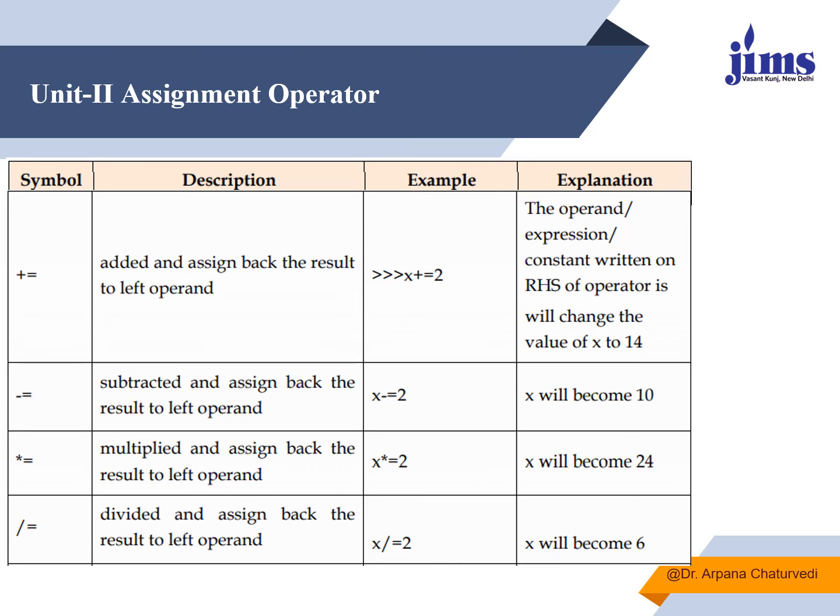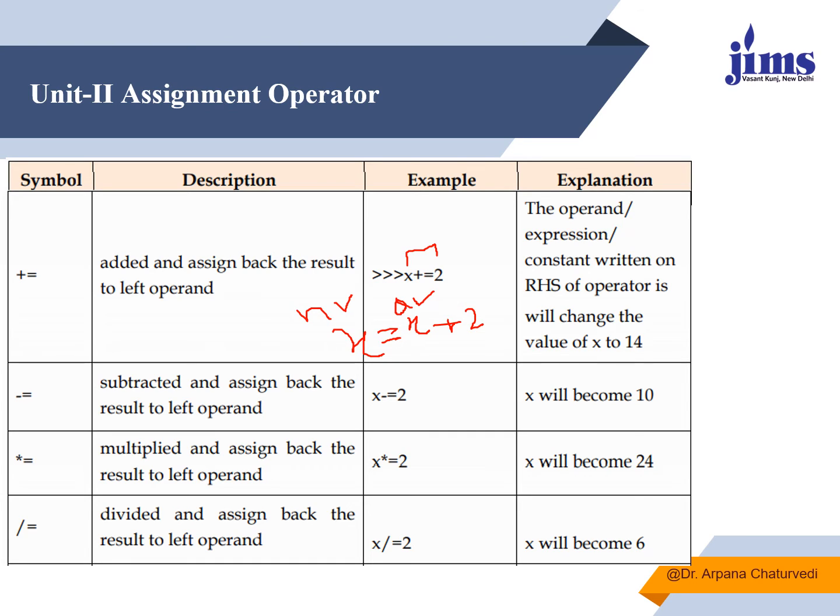For example, here x plus equals to 2. It means x has some old value, add 2 to that, and whatever computed value comes, store that in x itself. So this is the old value and this is the new computed value.